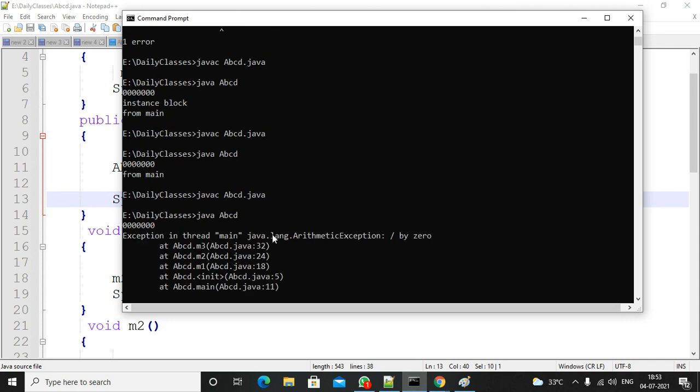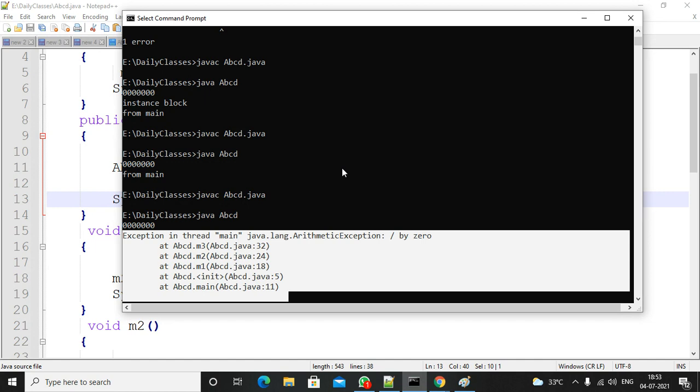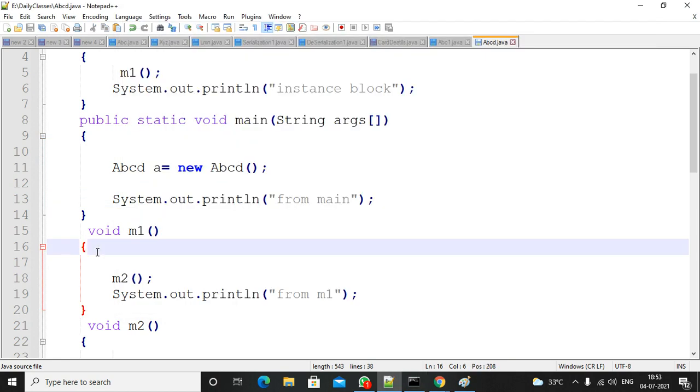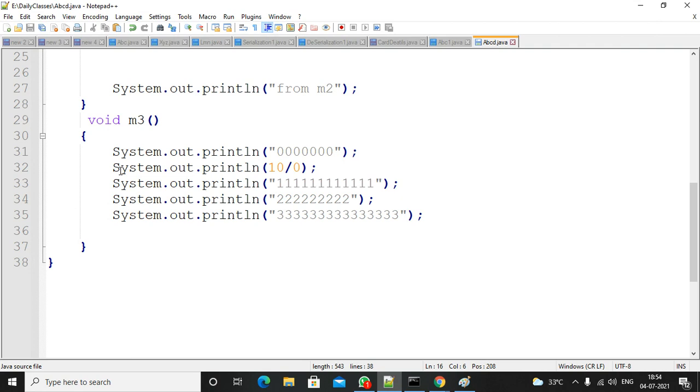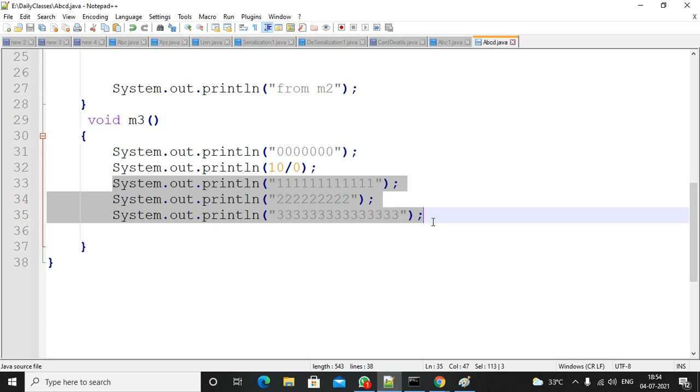So the conclusion is, in default exception handling, if the programmer is not handling the exceptions, first it will verify.